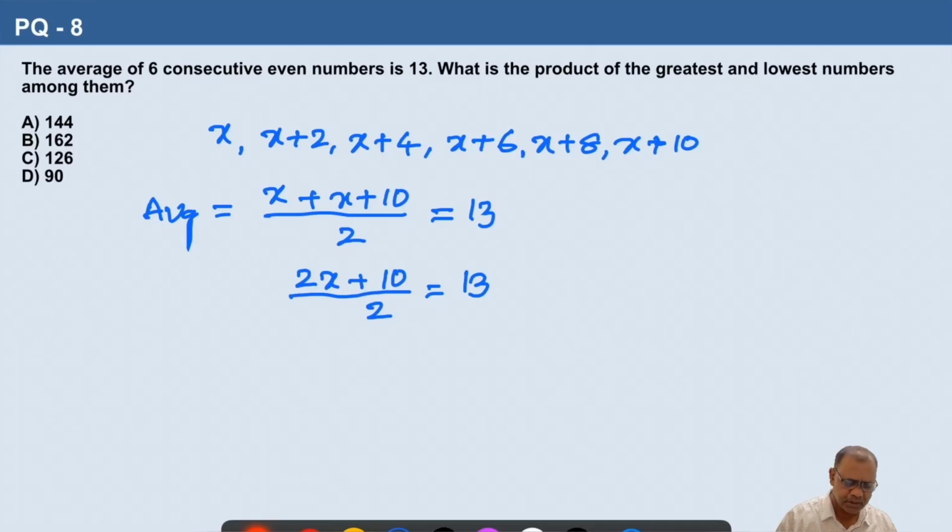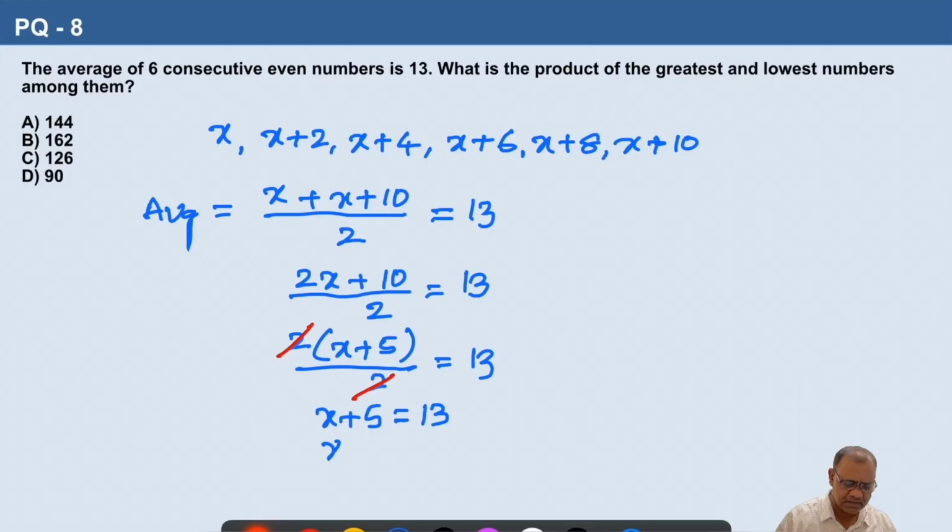If you take 2 common in the numerator, x plus 5 by 2 is equal to 13. So 2 and 2 will get cancelled. x plus 5 is equal to 13. x is equal to 13 minus 5, which is equal to 8.